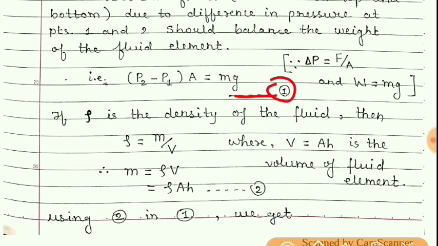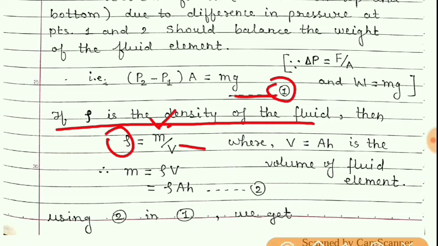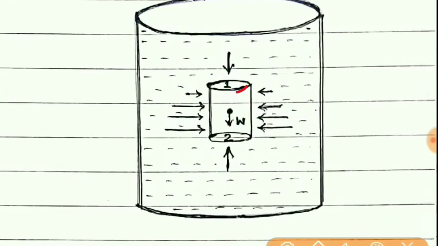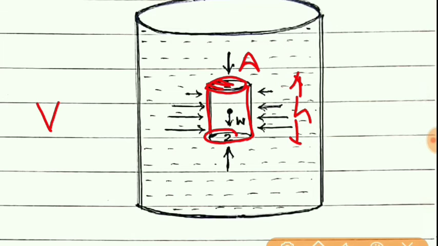Now students, if rho is the density of the fluid, and you know that density is mass upon volume, if we make mass the subject, we get density into V, that is volume. But what is the volume of this fluid element? If A is the cross section area and h is the height of this cylindrical fluid element, then volume V is equal to cross sectional area into height.